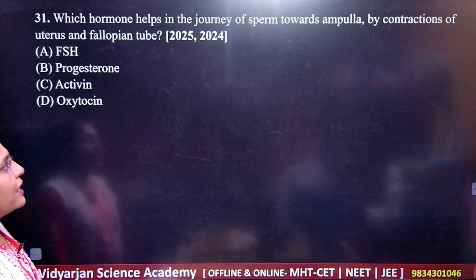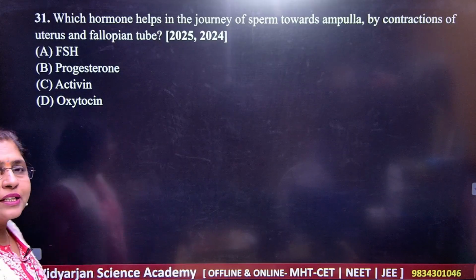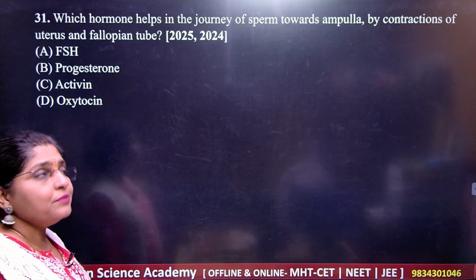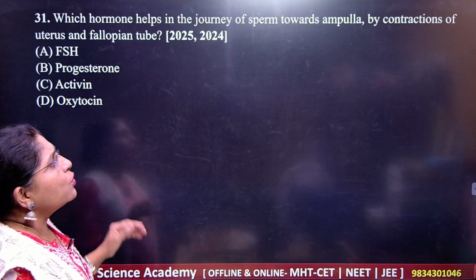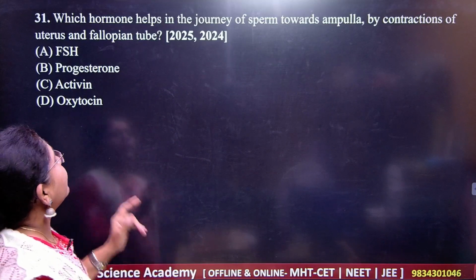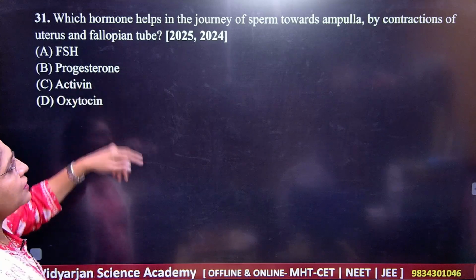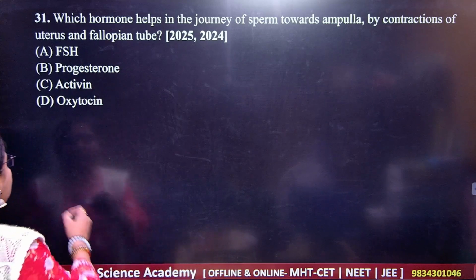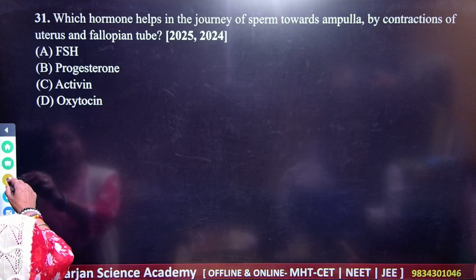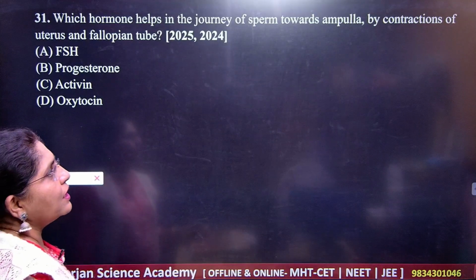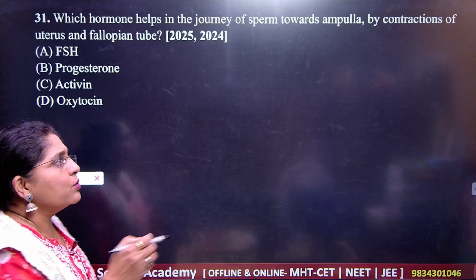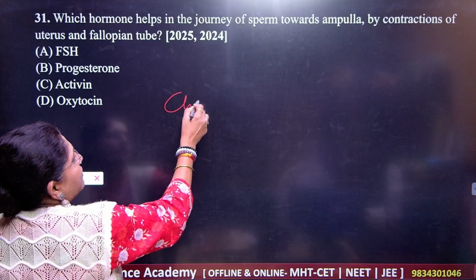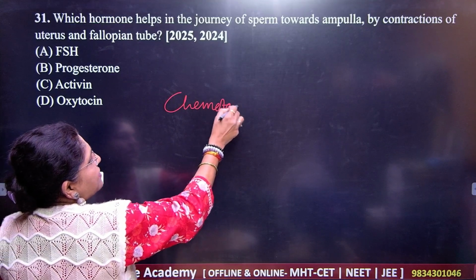So let us see the next question. Question number 31: which hormone helps the journey of the sperm towards the ampulla by the contraction of the uterus and the fallopian tube? You know this process very well, that if there is the meeting of sperm and ovum, it gives you a very important movement called chemotaxis.